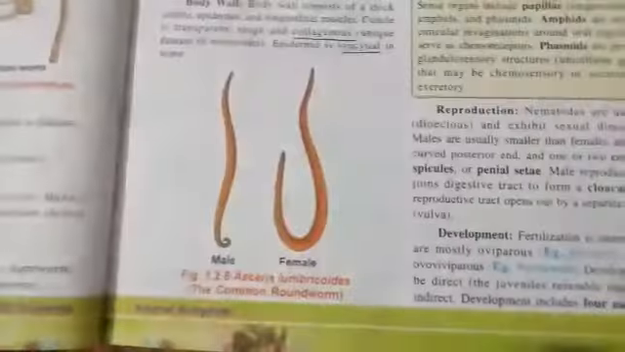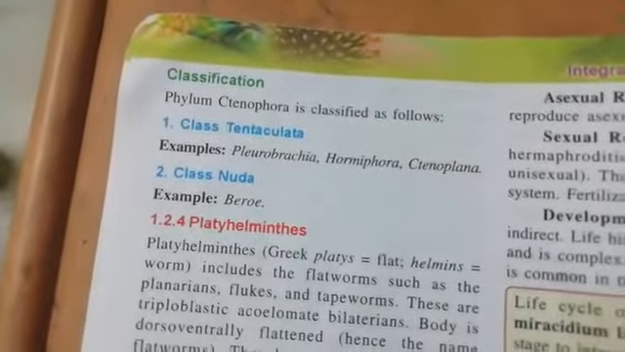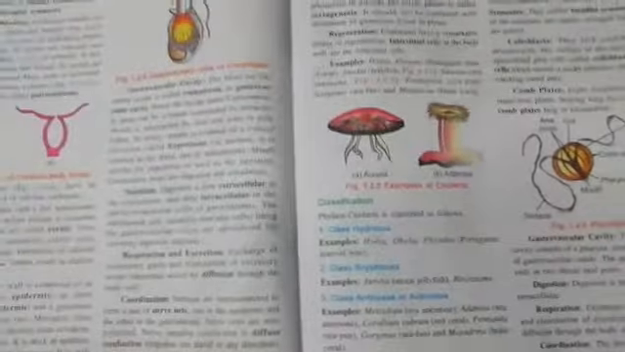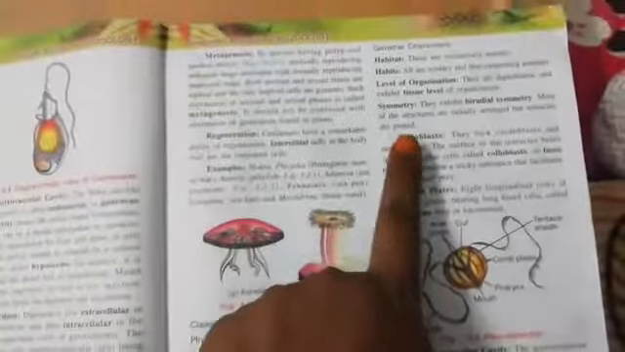Examples: if you consider based on tentacles, here tentacles are there, right? Based on these tentacles, they are divided into Tentaculata and Nuda. So Tentaculata examples are Pleurobrachia, Hormiphora, Ctenophora, whereas Nuda, Beroe is the example. So what is the main difference? This is the cnidocyte, and in Cnidarians cnidocytes are present. Here in Ctenophora, glue cells, lasso cells, colloblast cells are present. This is the main difference between the Cnidaria and Ctenophora.